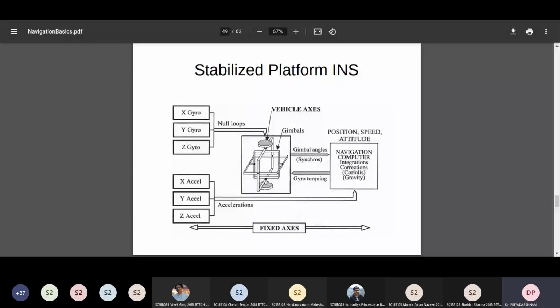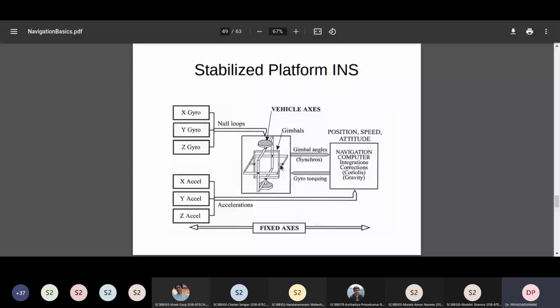Symbolically, the gimbals are shown in the center and the platform is not shown, but you can imagine it somewhere in the center. So the gimbal angles indicate the orientation, that is the angle with respect to which the spacecraft is now. And then the gyro torquing is basically looking at the gimbal rotation rate or the gimbal angle. You have to rotate it back such that it is in the 0 position. That is what is done here.